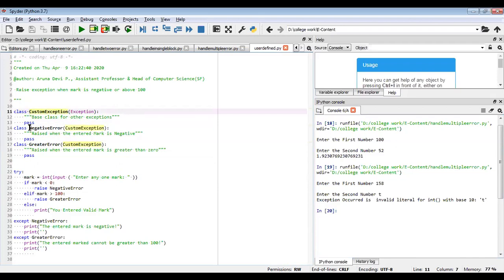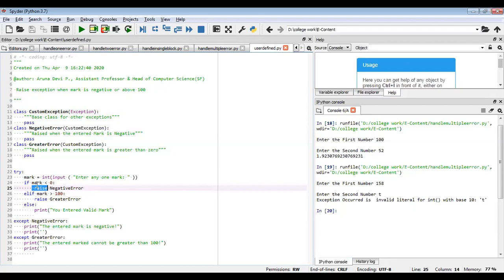Next, you have to write an exception class which derives from this custom exception so that it can be handled the same way as a built-in exception. I'm going to get the input mark and check whether the mark is negative or goes above 100. If these things occur, I am going to raise the exception. When you are using a user defined exception, you have to use the keyword raise to raise the exception depending upon what condition you are going to manipulate.